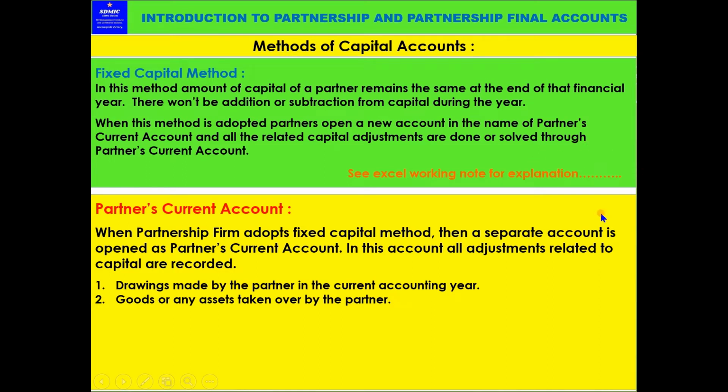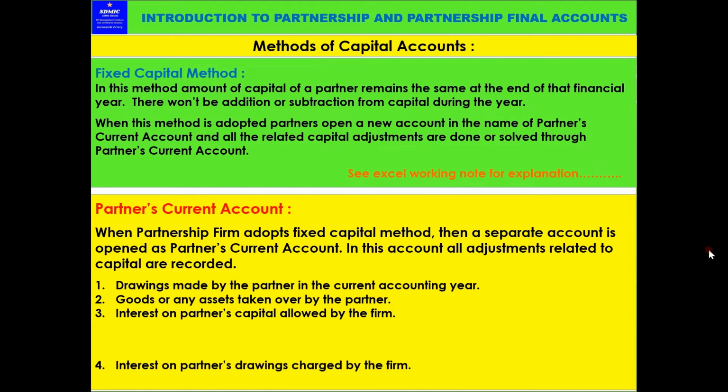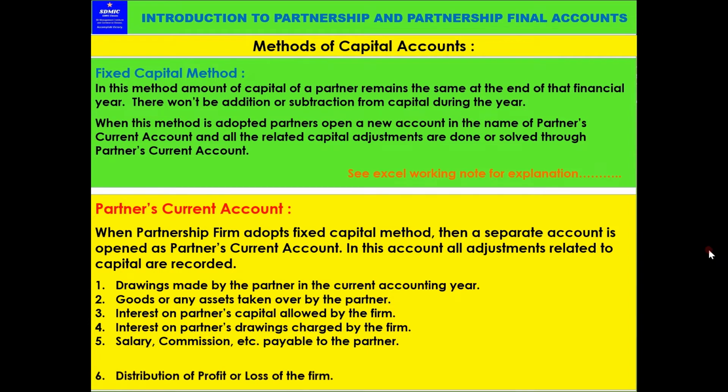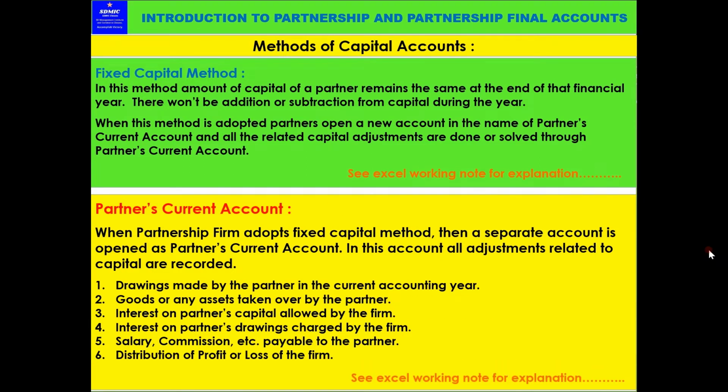So during the current year, whatever drawings are made will be taken, and goods or any assets taken over by the partner, and then interest on partner's capital allowed by the firm, then interest on partner's drawings charged by the firm, and salary, commission, etc. payable to the partner, and distribution of profit or loss of the firm. These adjustments are taken to the current account. This we already saw.